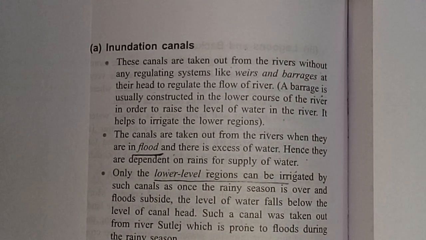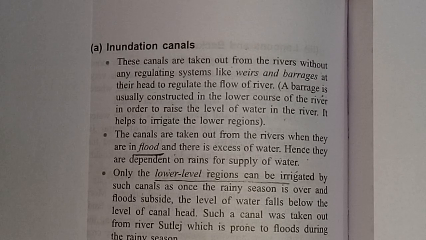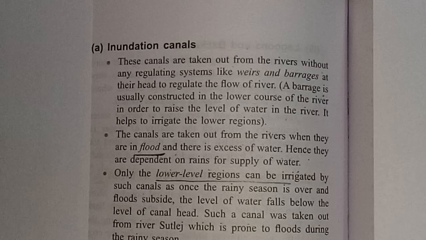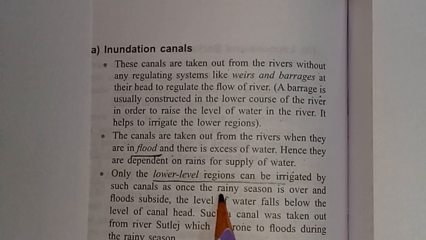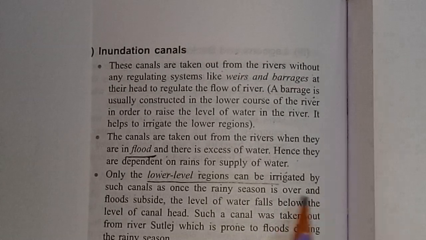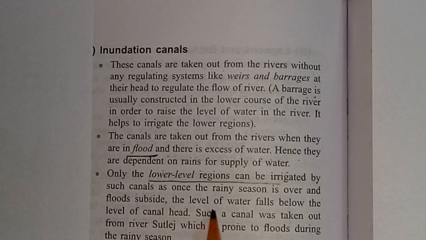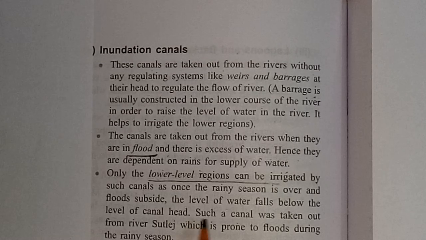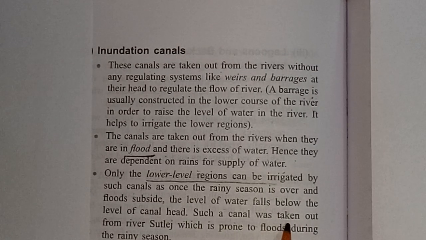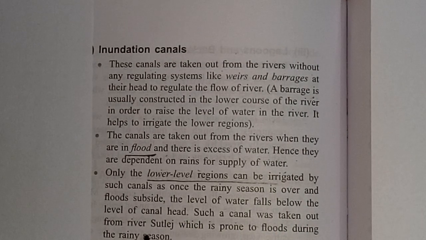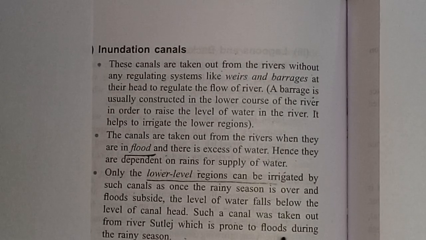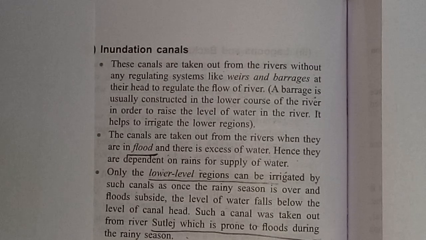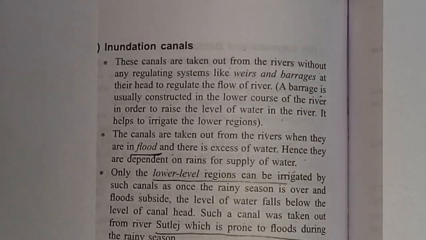Once the rainy season is over and floods subside, the level of water falls below the level of the canal's head. Such a canal was taken out from river Satluj, which is prone to flood during the rainy season. Underline it.